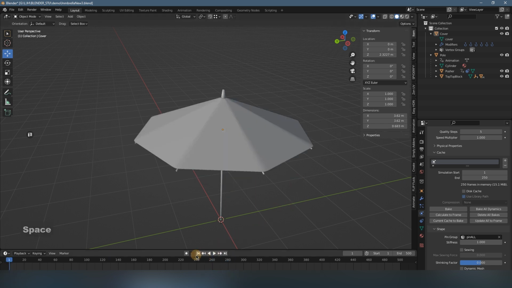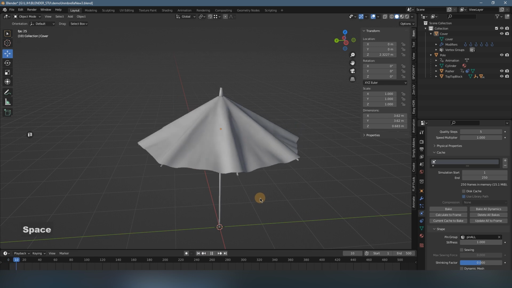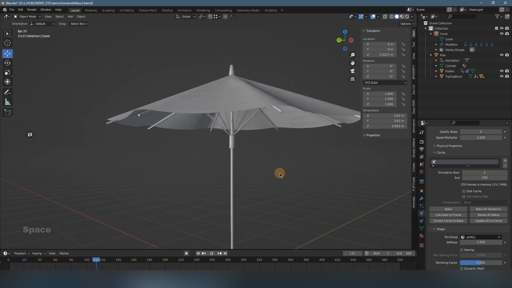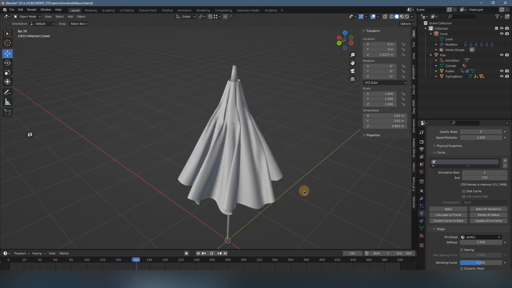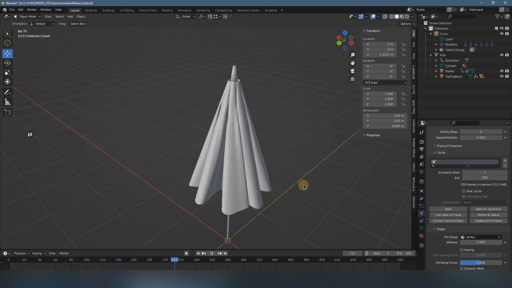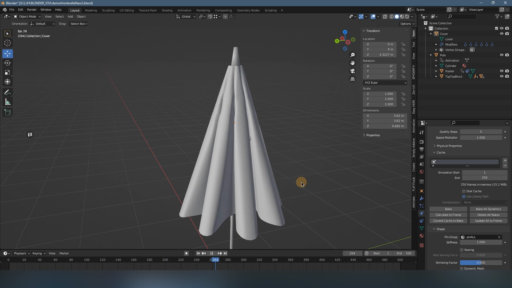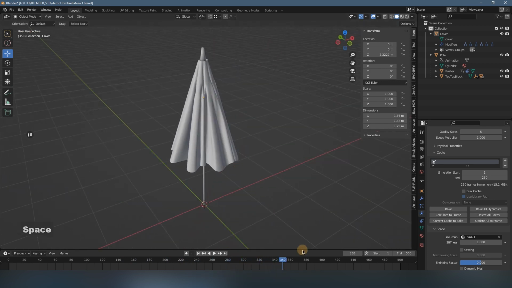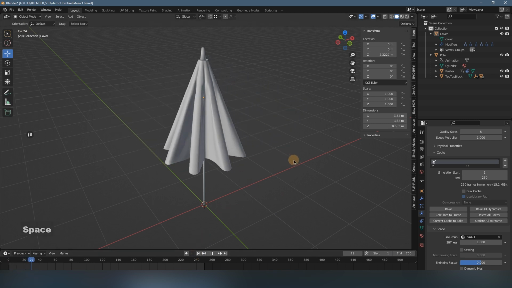Let's get back to the beginning and play it again. We play back the cached animation. So the result is what I want, it is pretty good, and I select here 220 and play back.